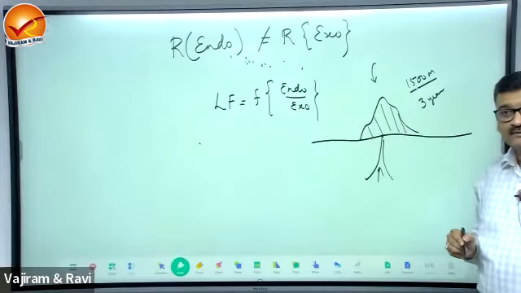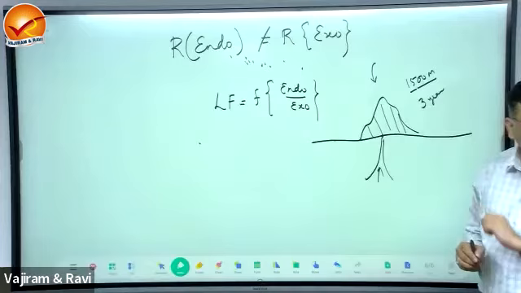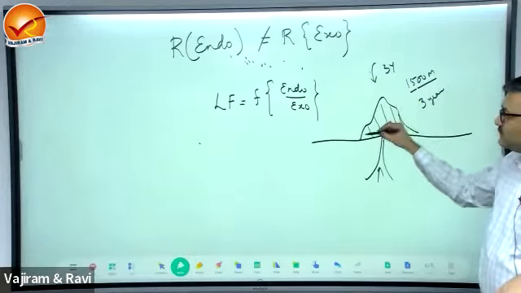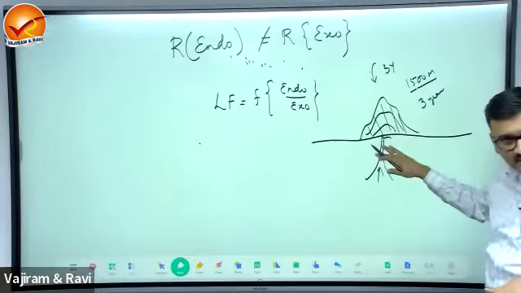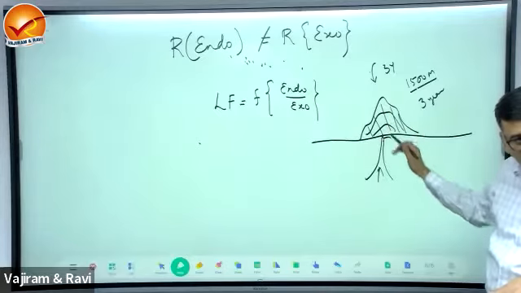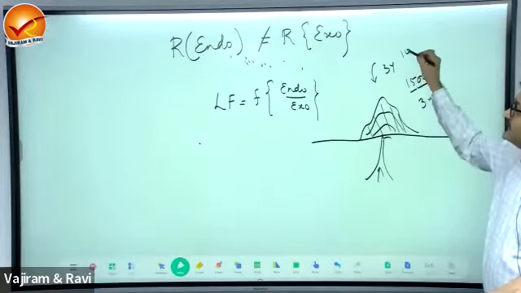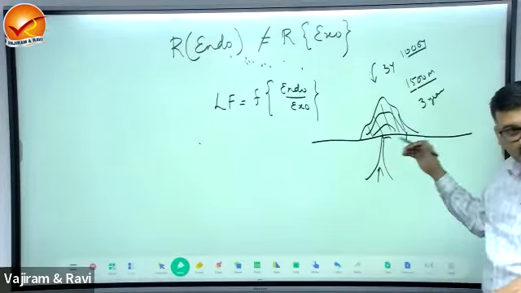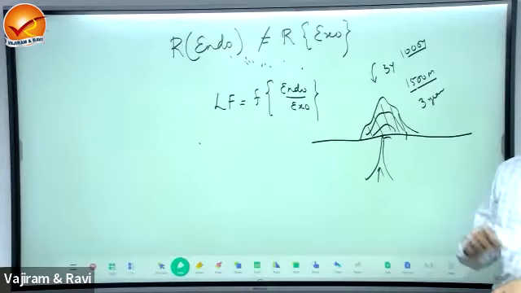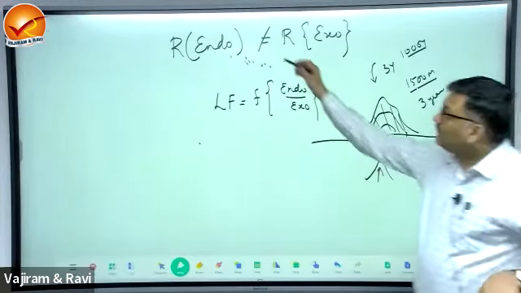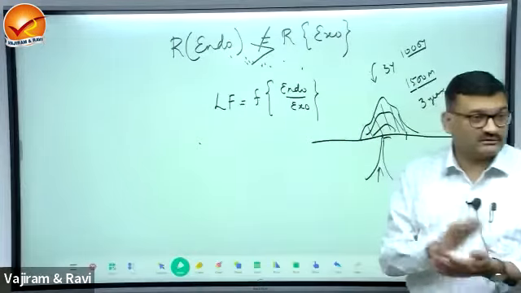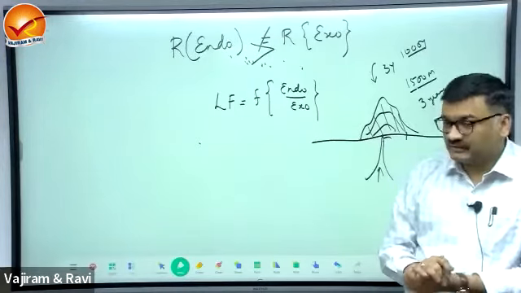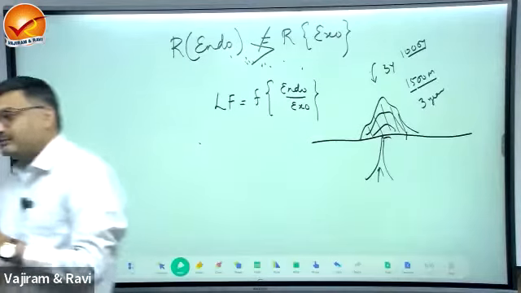I will say that endo and exo are operating with equal intensity if the same 3 years is taken by exogenetic forces to reduce the height of the landform to base level. But can it be brought down in 3 years? No, it will take nearly 1000 years for the exogenetic forces to bring this down. So, which is operating with the slower pace? Exo is operating with the slower pace. Always the rate of endogenetic forces will be higher than exo, right?